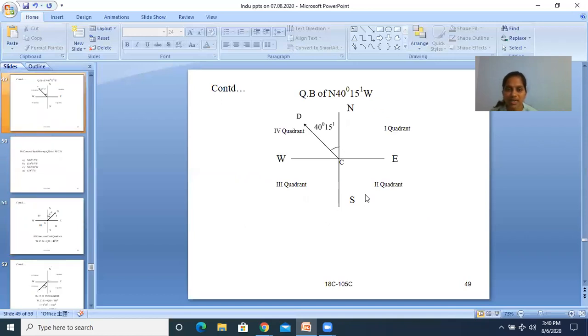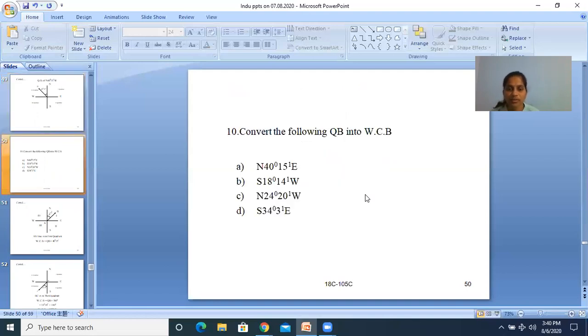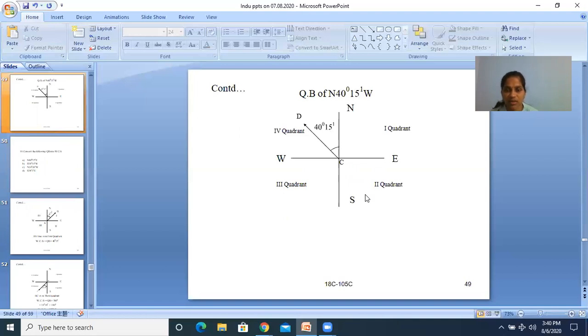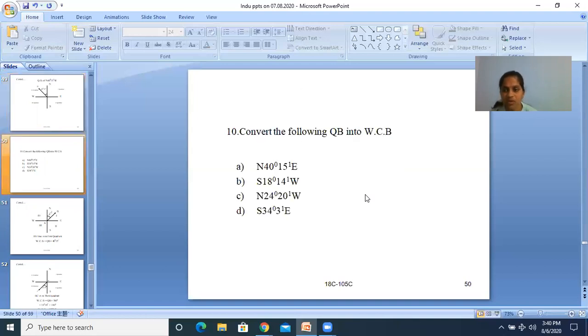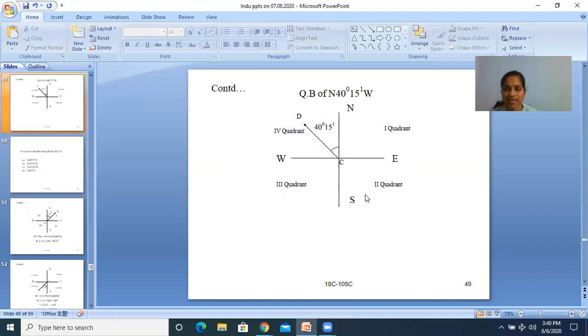Then QB of DE line is north 40 degrees 15 minutes west, that is the fourth quadrant. In the fourth quadrant, 360 minus QB, you can note like that. So 360 minus 40 degrees 15 minutes, you can subtract the value from 360. That is 319 degrees 45 minutes.